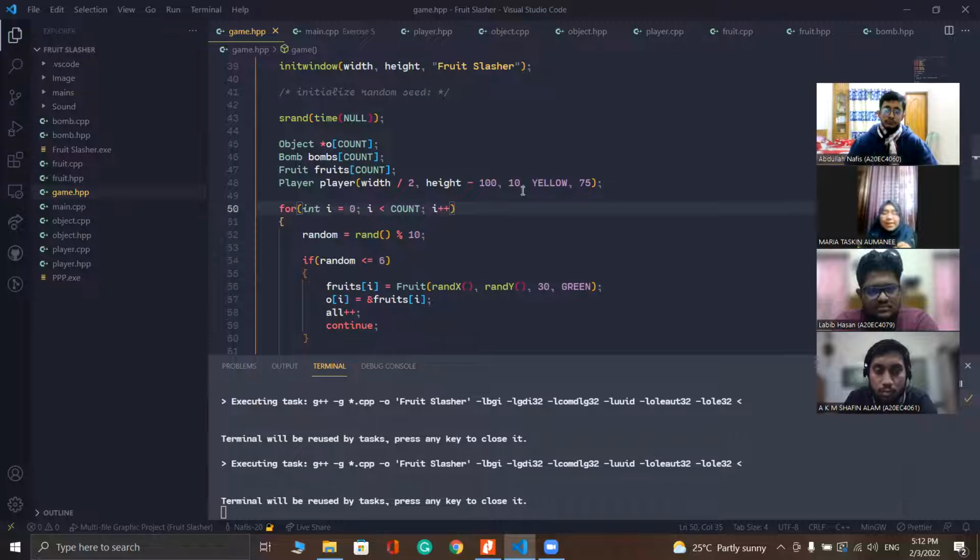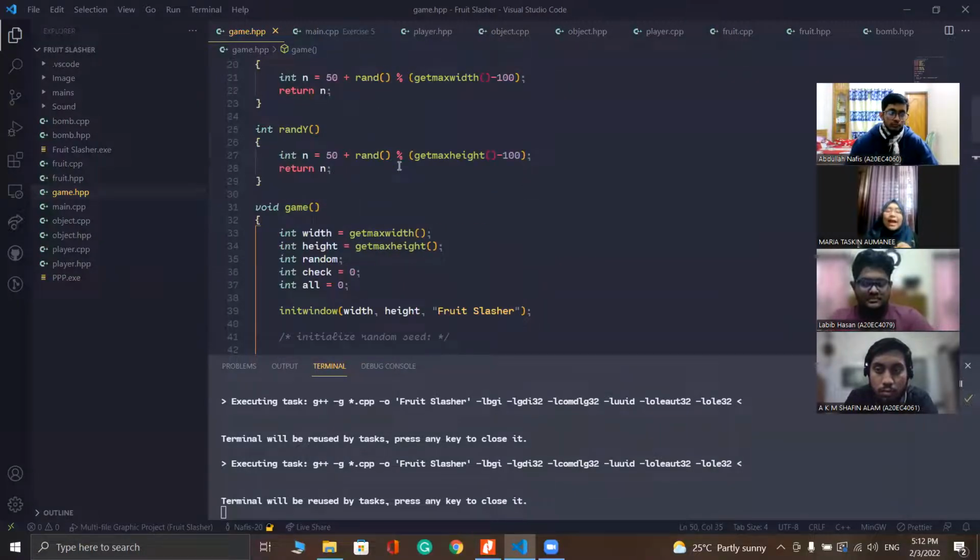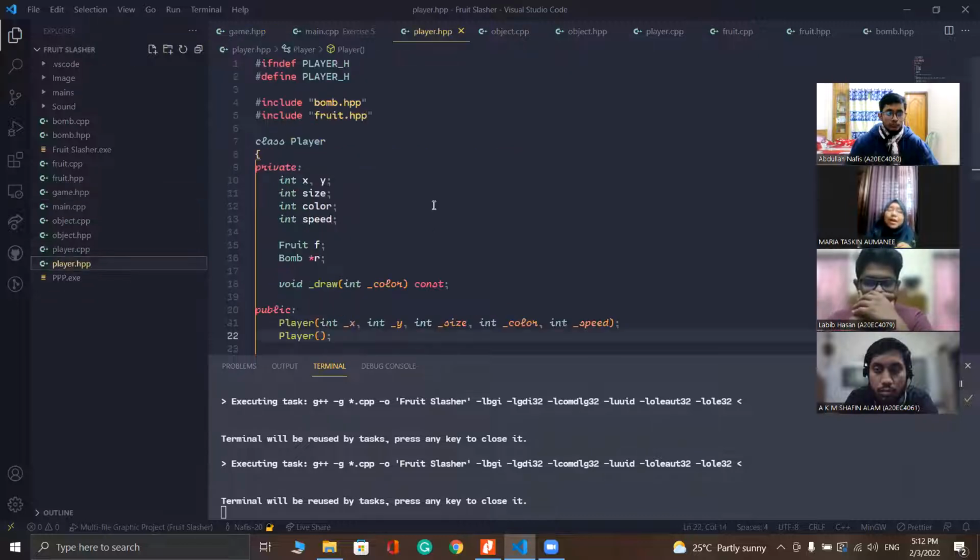Okay. Thank you, Nafis, for the presentation of the game. Now, going into more detail on the source code of the game, we will explain how our source code is structured in the object-oriented programming language. At first, I am assigned to do the aggregation, composition, mainly the association.